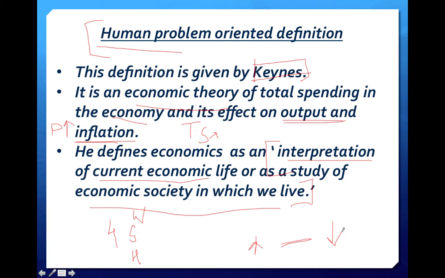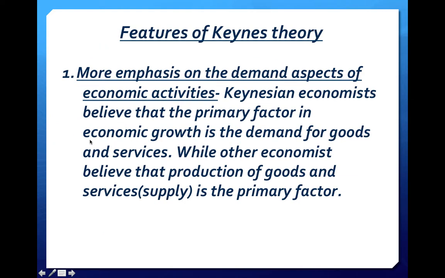Keynes focused on the total spending, meaning total spending by the government. The main role according to Keynes has been given to the government, that is, how much expenditure the government is spending and what will be the effect of such spending on the output and the inflation. I hope you must have got the human problem oriented definition given by Keynes. So let's proceed to topic number 2, that is the features of Keynes theory.